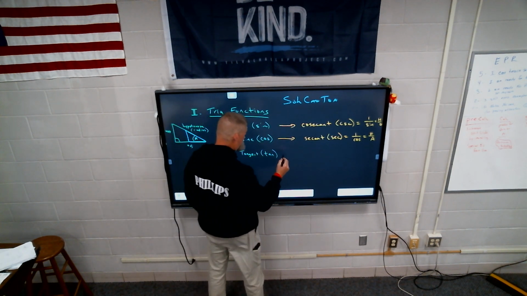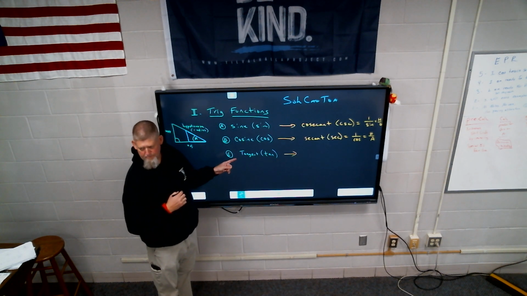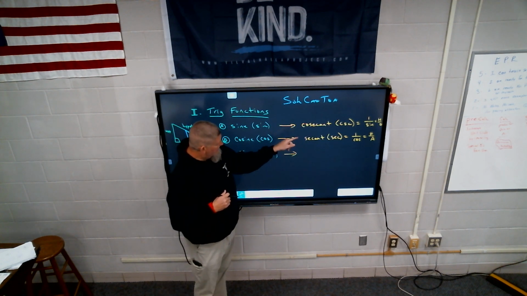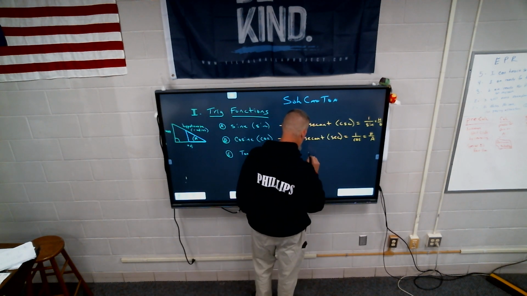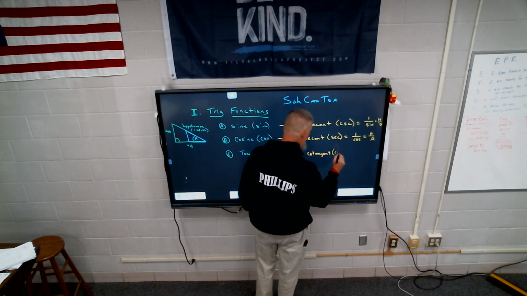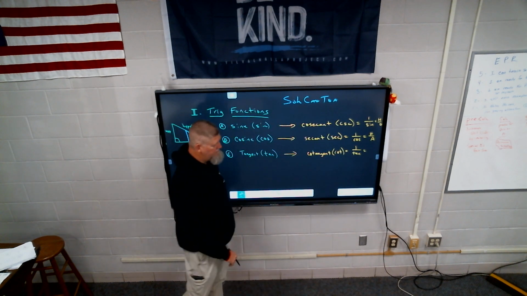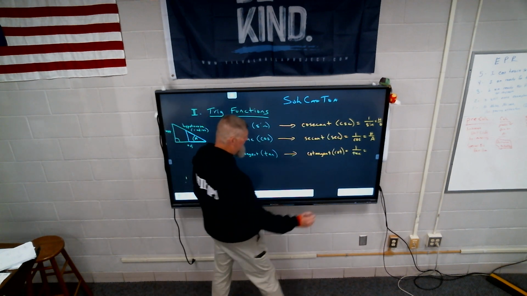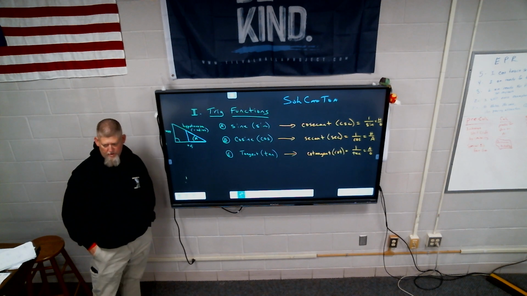And then what's the last one? Think about this for a second. We have sine and cosine, secant and cosecant, so I have tangent and cotangent. Excellent, cotangent. We abbreviate that COT, and that's just 1 over tangent. So what would that be? Adjacent over opposite. Tangent is opposite over adjacent.